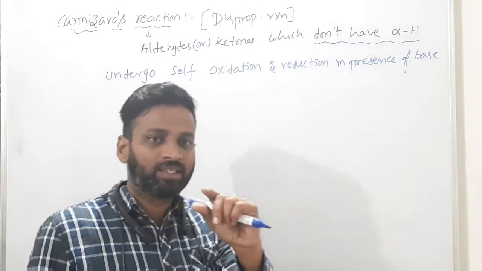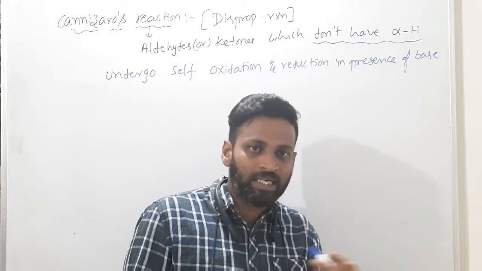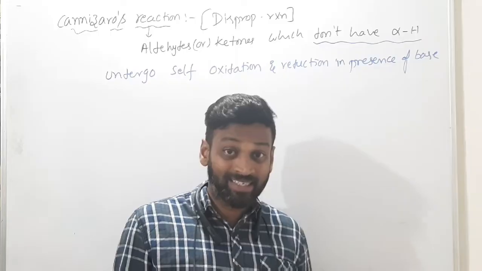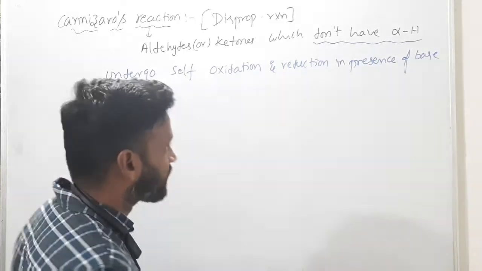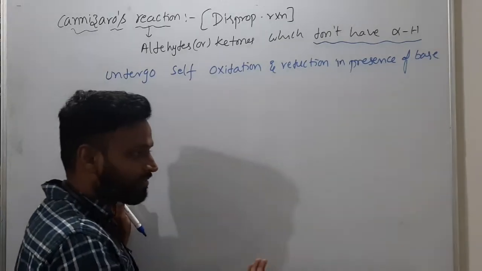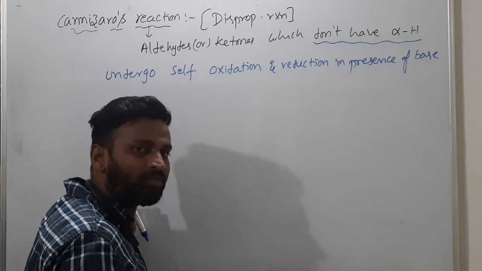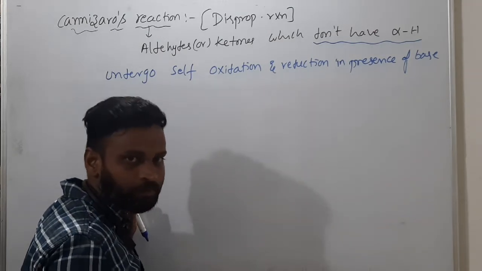Which of the following reactions is a disproportionation reaction, or is the Cannizzaro reaction a disproportionation reaction? Like that they'll ask questions, so please remember all these things. The definition: only one reactant will undergo self-oxidation and reduction.